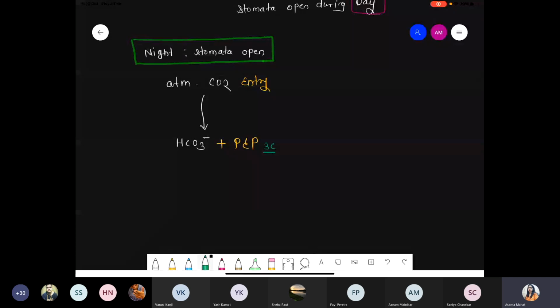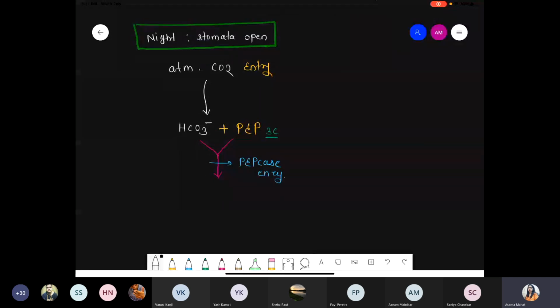Basically these are 3 carbon compounds. Here the enzyme that works is PEPcase. This PEPcase enzyme is responsible for carboxylation, and the first stable product that is formed is oxaloacetic acid, which is a 4 carbon compound. Remember, this is the first stable product in the CAM plant also, because the initial process is exactly similar to C4.